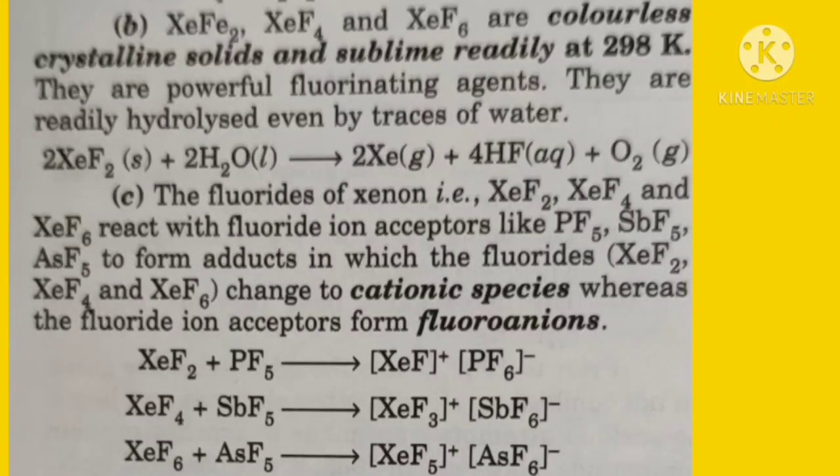Here the xenon tetrafluoride is the fluoride ion donor and the SbF5 is the acceptor. So in this way there are the accepting and donating properties. So there is the formation of cationic and anionic species. The xenon fluorides are forming the cation and the other species forming the anion.